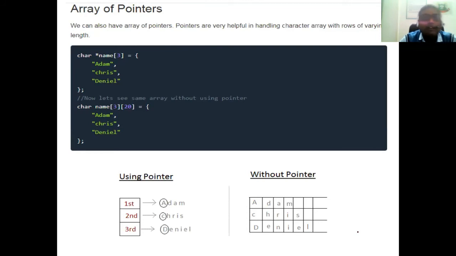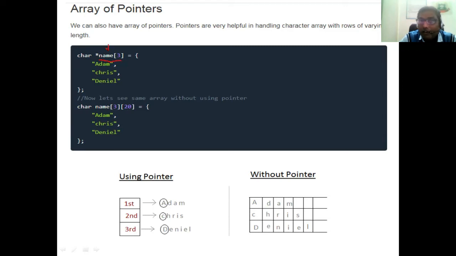Now we can have an array of pointers also. That means we can also create an array for the pointer variable. For example, we can have an array of pointers. Pointers are very helpful in handling character arrays with rows of varying length.